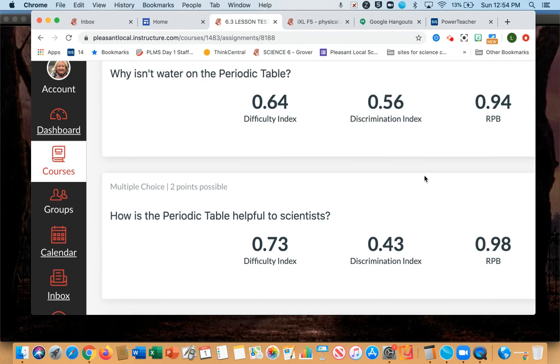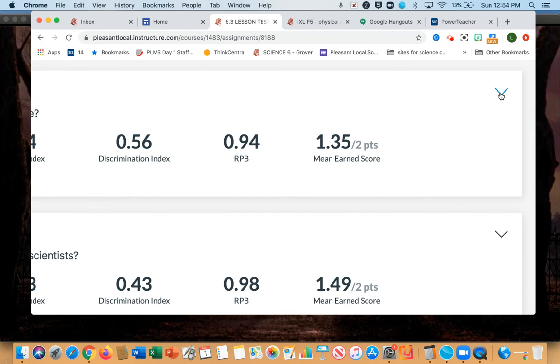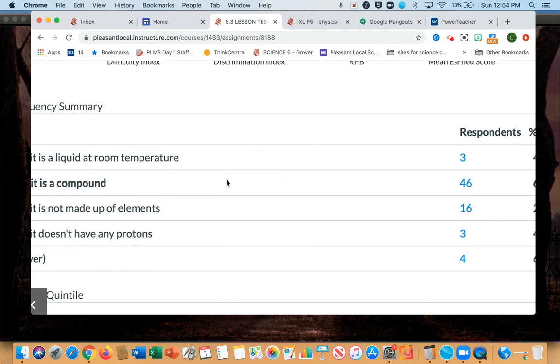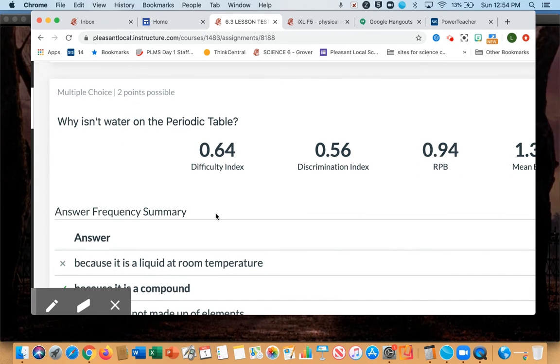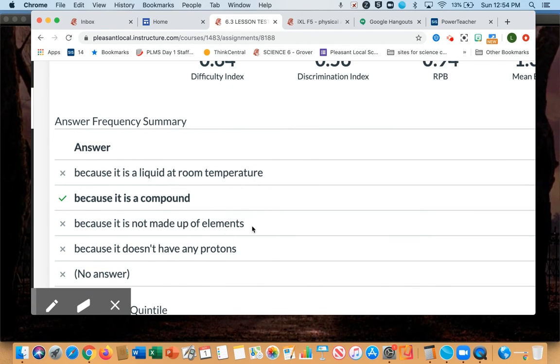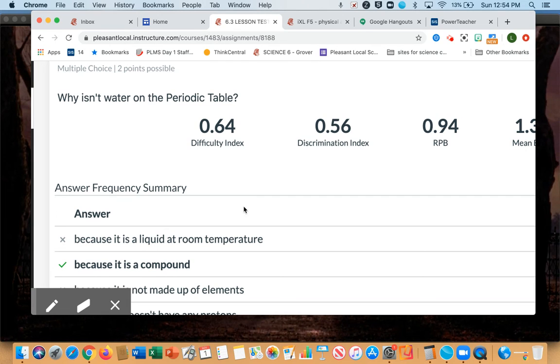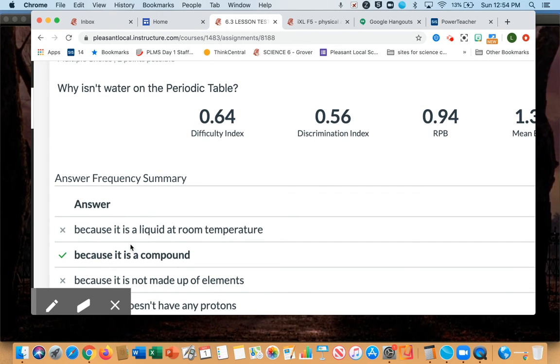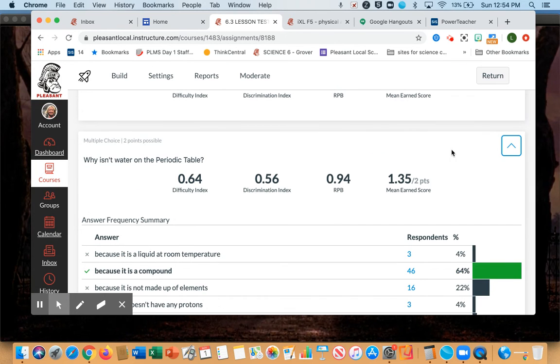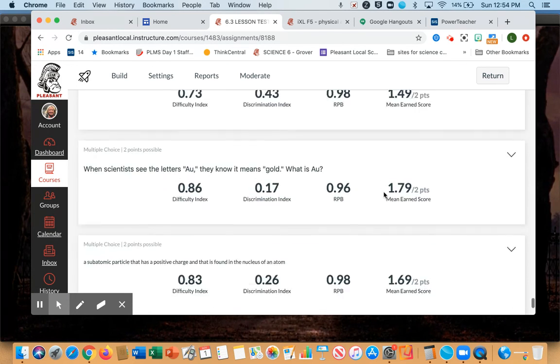Okay. And this question is a good one. And a lot of people said it's not made up of elements. The question is this: why isn't water on the periodic table? Well, it is made up of elements. It's made up of hydrogen and oxygen. But it is, so that makes it a compound. On the periodic table are only elements. So that's why water is not on the periodic table.